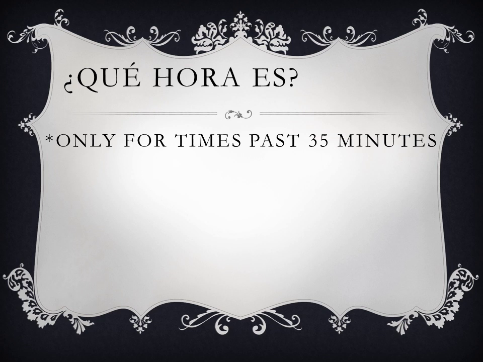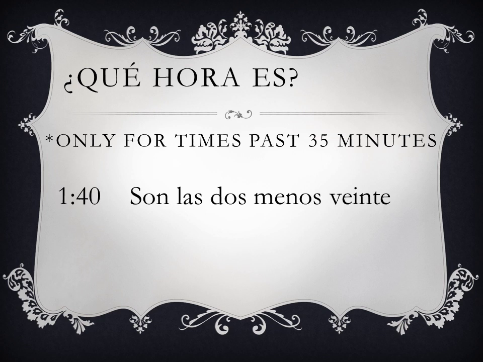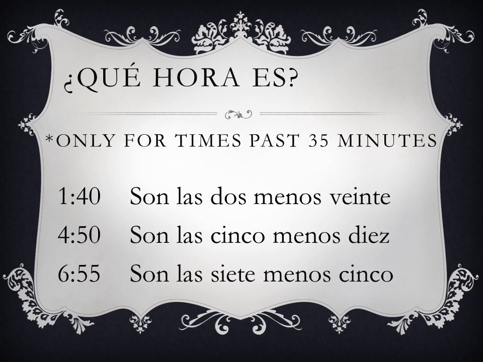Now, this is a way that people tell the time in certain parts of Latin America. This is only for times past 35 minutes. So only after it's 35 minutes after the hour. You would say, for example, son las 2 menos 20, or son las 5 menos 10, or son las 7 menos 5. Now you're probably wondering, what in the world is this? Because in the first one it's saying it's son las 2, but it's really saying it's 1 o'clock. So what is going on?